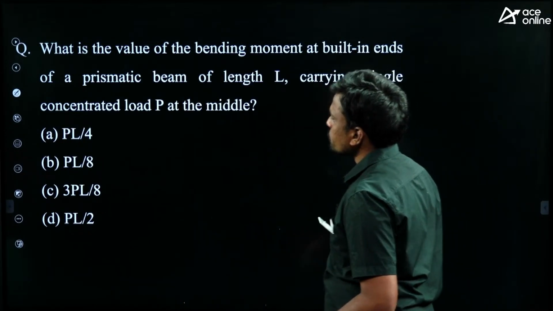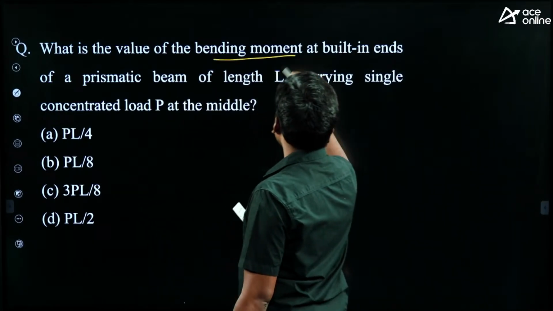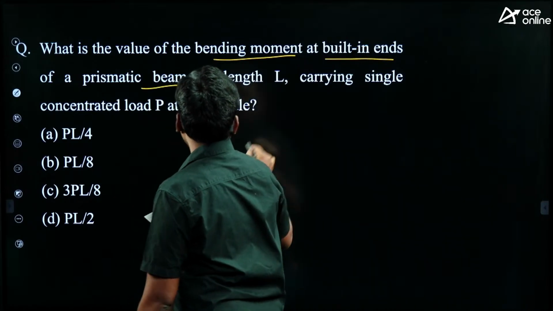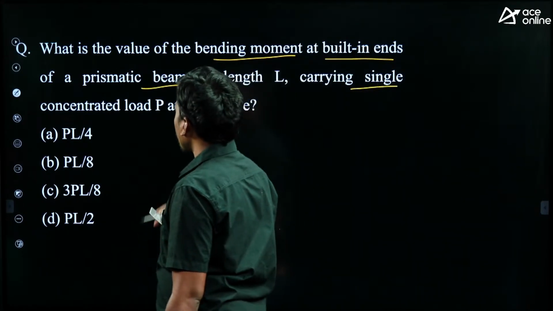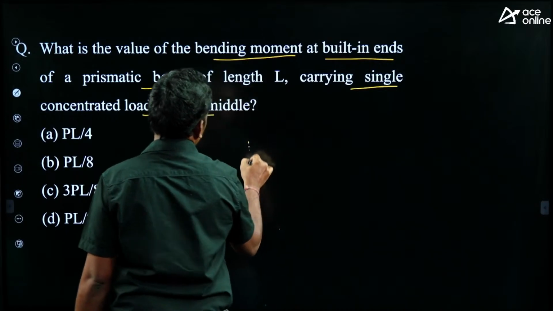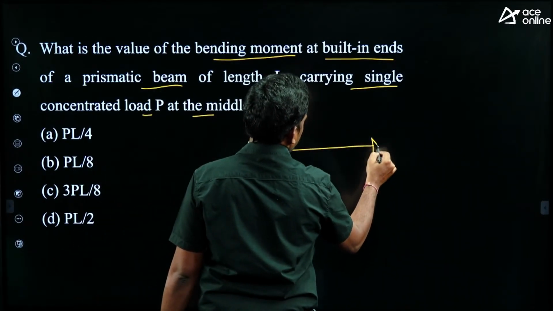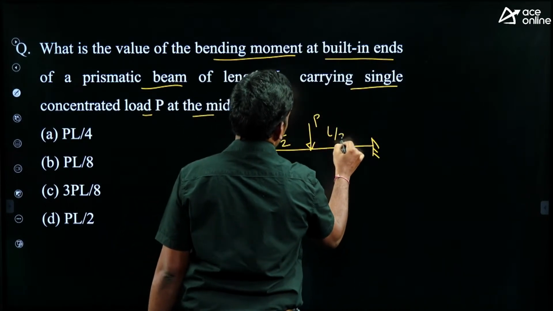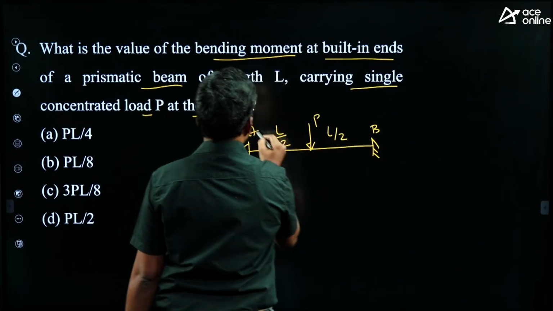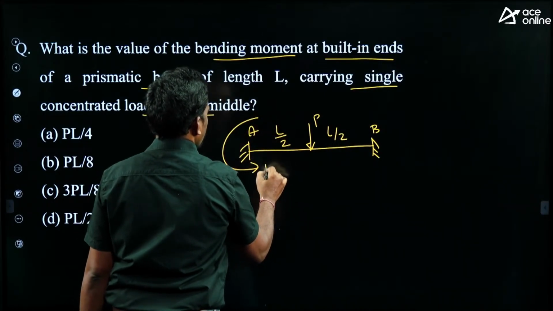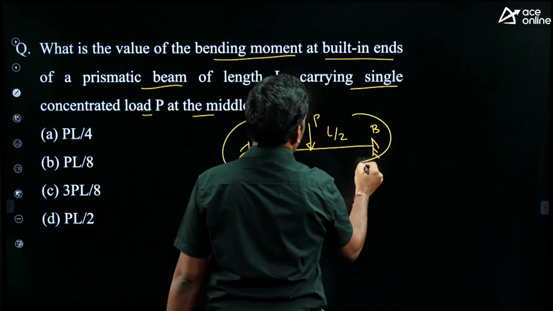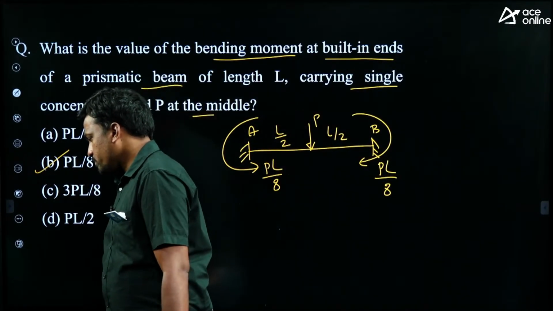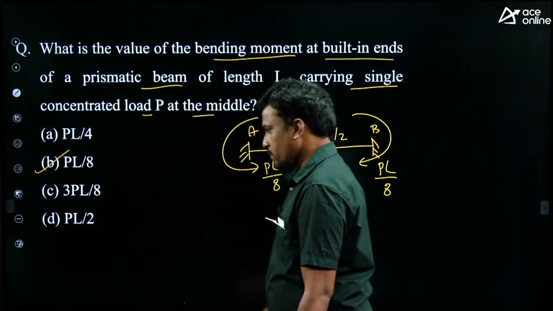Right. Next, what is the value of the bending moment at the built-in ends, nothing but fixed supports, of a prismatic beam of length L carrying a single concentrated load P at the middle? So, a fixed beam subjected to a point load at the center, then what is the moment at both the supports? What is the formula given? This is PL by 8, right? Fixed end moments, PL by 8. Then option B is correct. Yes, correct.